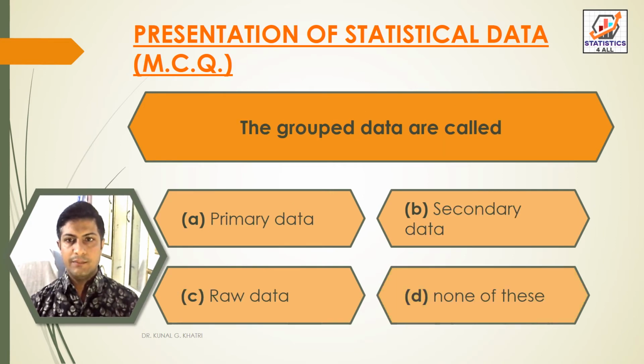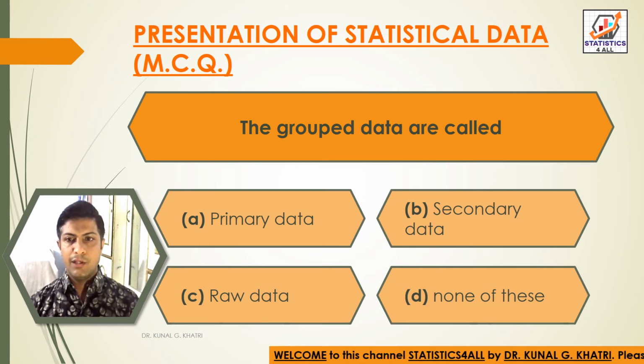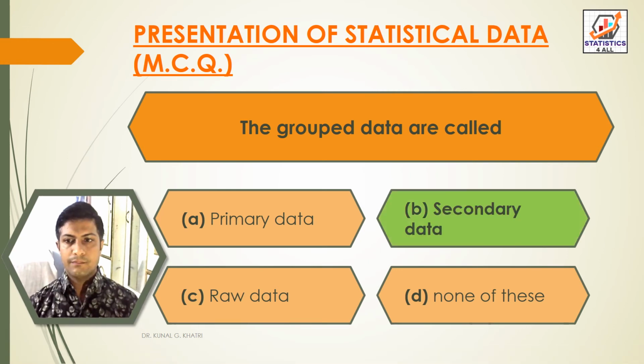Next question. The group data are called option A, primary data, option B, secondary data, option C, raw data, and option D, none of these. So here we have answer option B, that is secondary data. The group data are called secondary data.